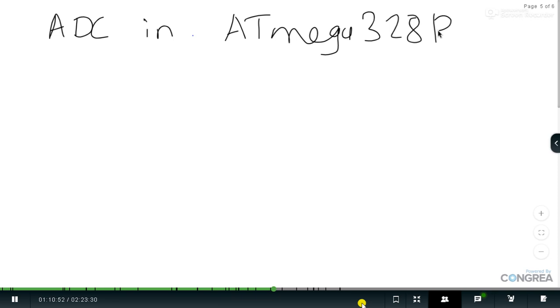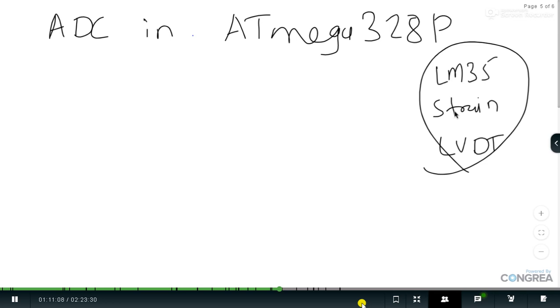Yes, most of the things will get revised tomorrow, because tomorrow I'm going to have the interfacing of LM35, then the interfacing of strain gauge, as well as LVDT. All this needs the interfacing of ADC, so I can revise that. Thank you, sir, for allowing us to continue.